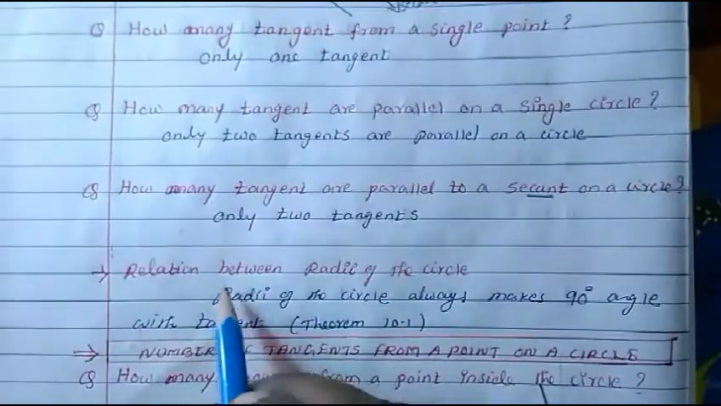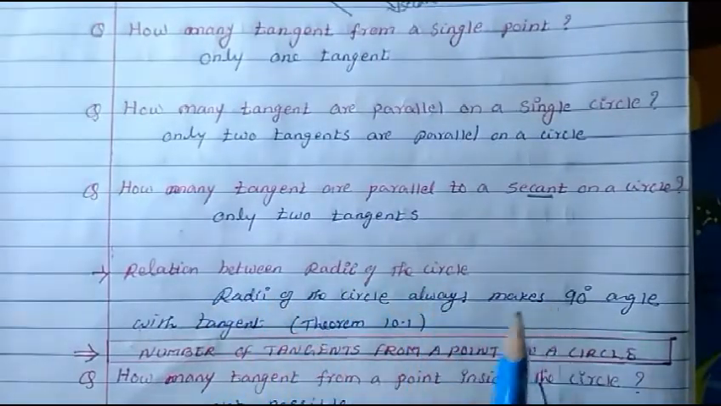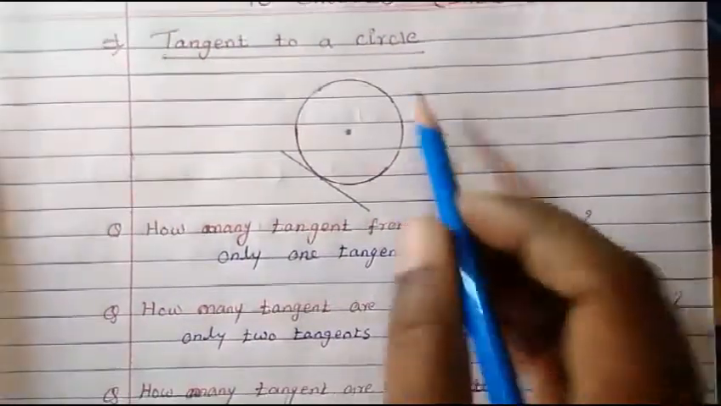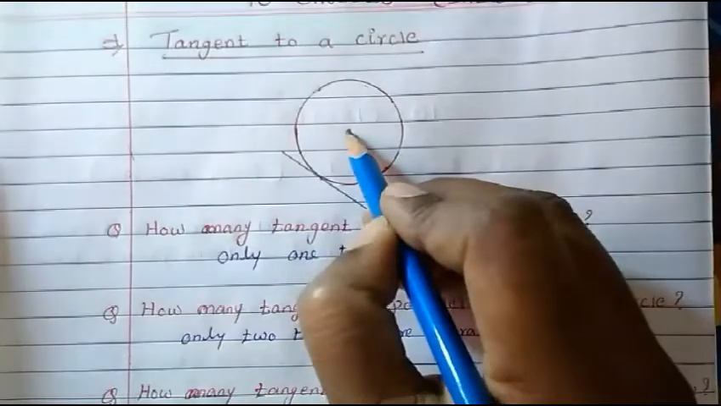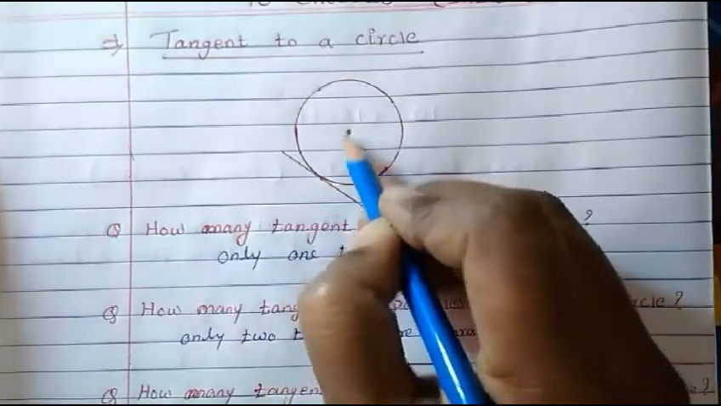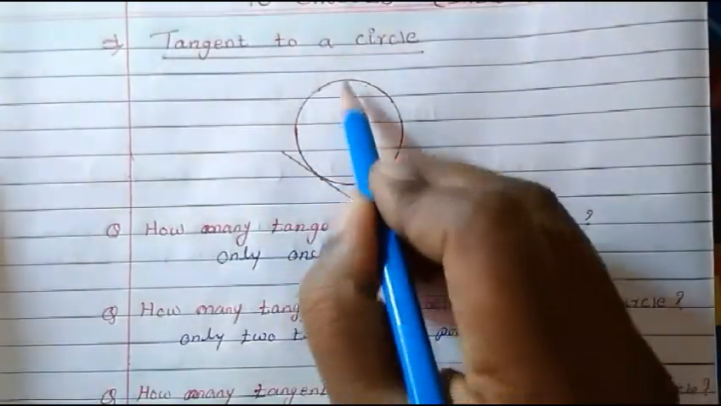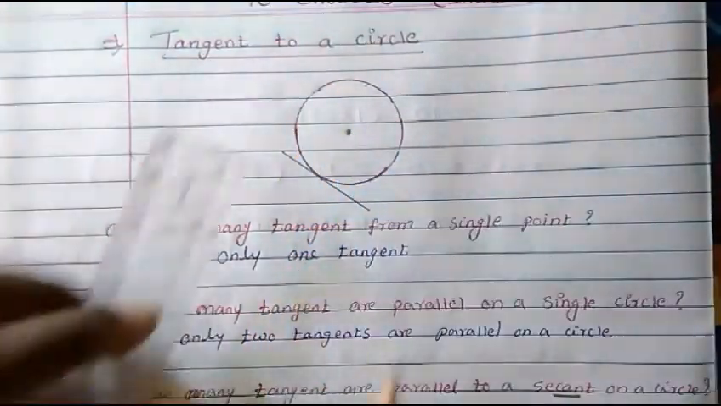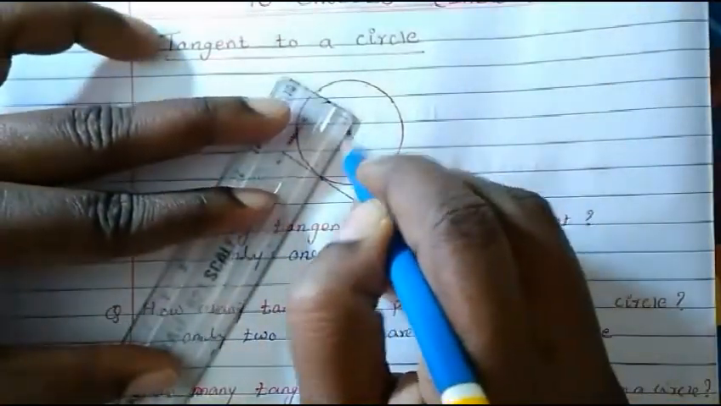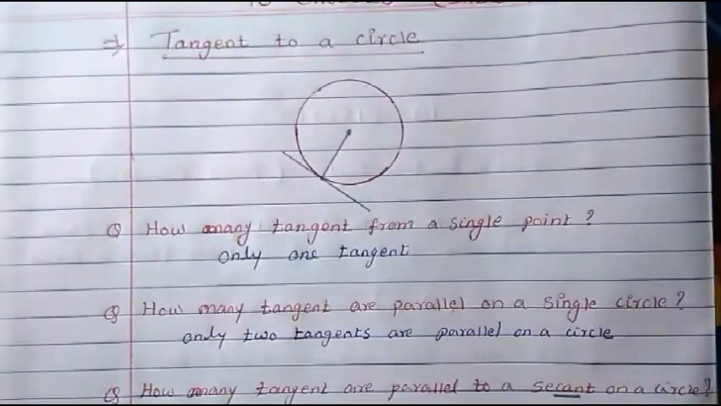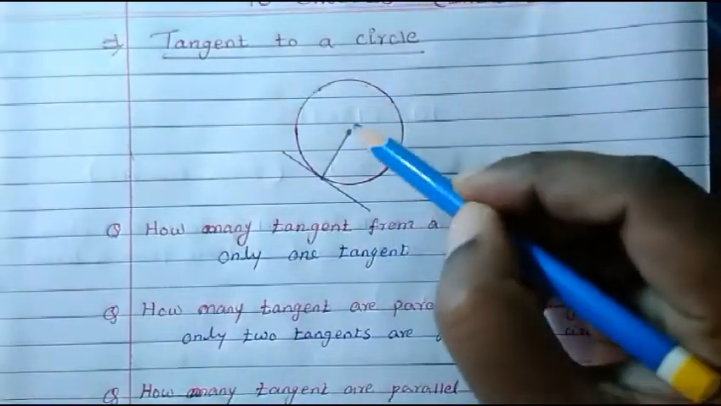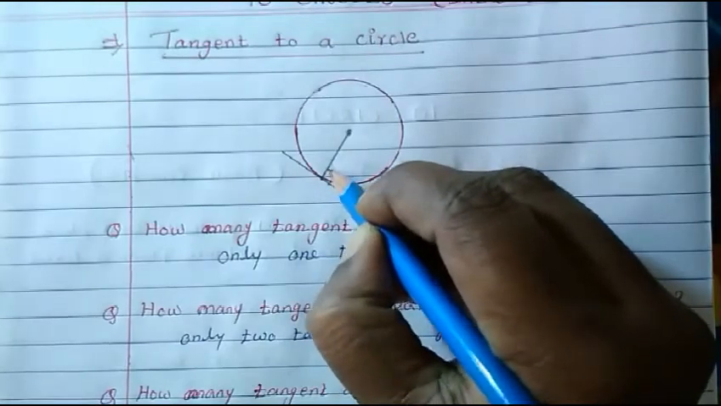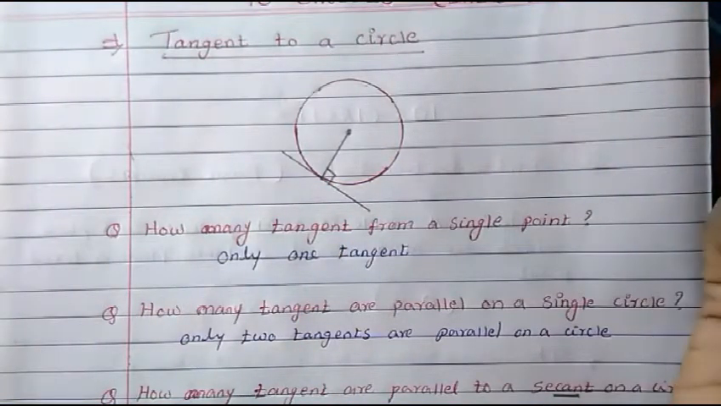Now let's see the relation between the radius of the circle and the tangent. This is a circle, there's a fixed point. Radius means the fixed distance from the fixed point. The radius can be anywhere. For example, if the tangent is here and you draw a radius touching the tangent, what does it say? The radius of the circle will always be at 90 degrees, it will always make a 90 degree angle with the tangent.